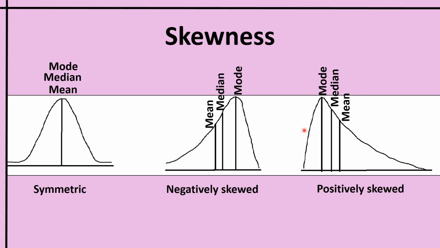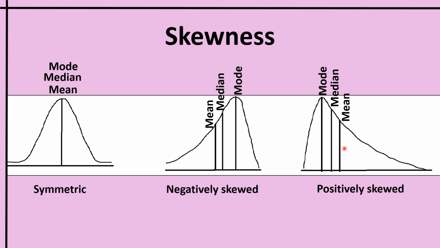More than half of the area in this curve falls to the right side of the highest ordinate. And here in this case, more than half of the area is to the left side of the highest ordinate. That is why it is negatively skewed and this one is positively skewed.